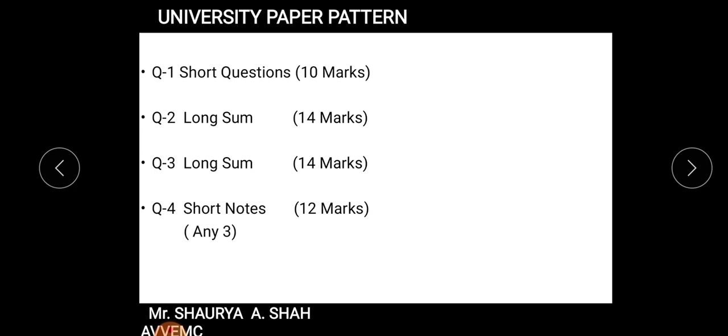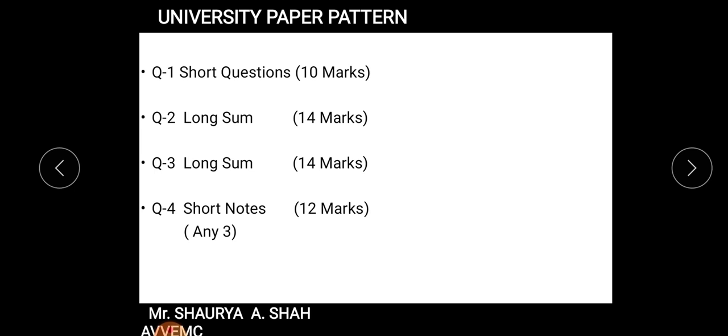Second is a long sum, 14 marks. A long sum may be either from liquidation, a compulsory sum, or maybe from amalgamation or absorption. Again, third, a 14 mark sum may be from amalgamation or from absorption. So in all students, you have only 3 chapters to be practiced, 3 practical chapters. Out of that only long sums come and short sums also. So if you are clear with those chapters, your scoring will increase.